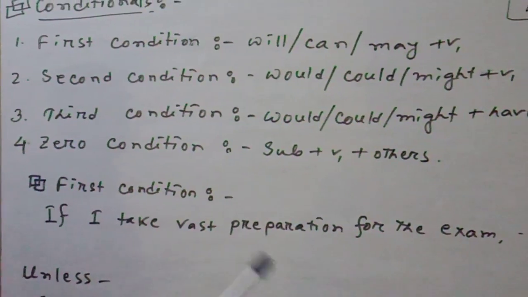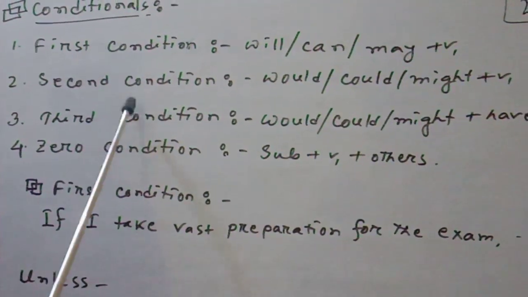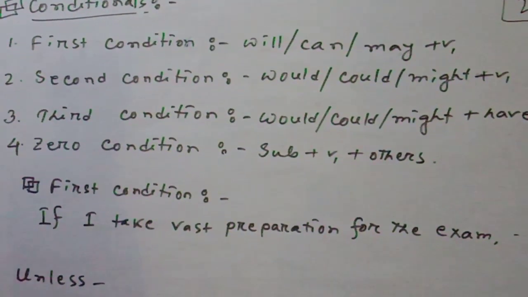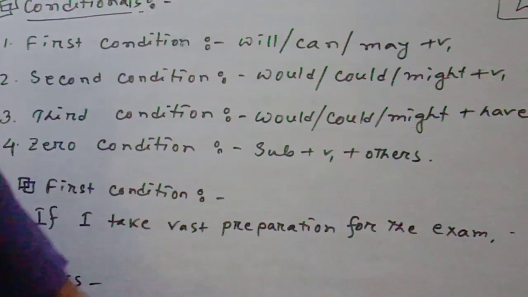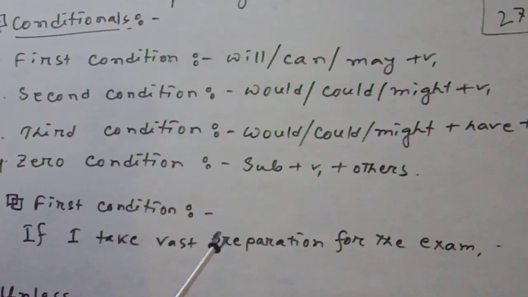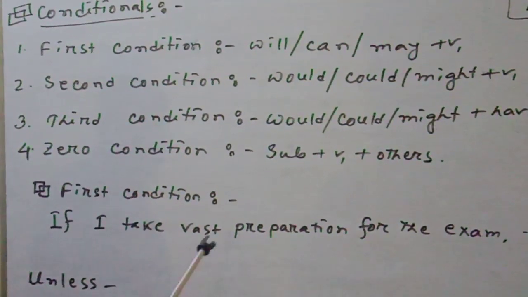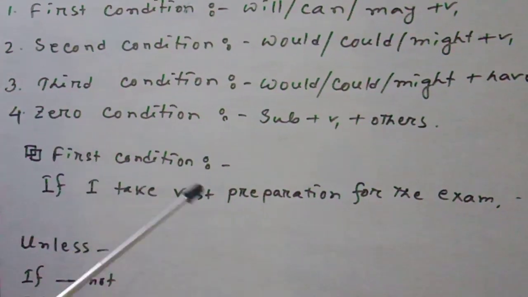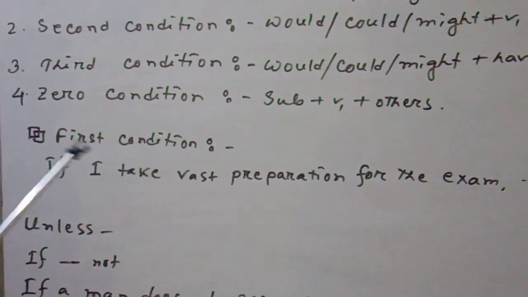The zero condition is subject plus verb in the present. That means the condition always represents the present tense, and there is no need to use a modal verb here. Okay, dear students, let us go to our topic: the first condition.